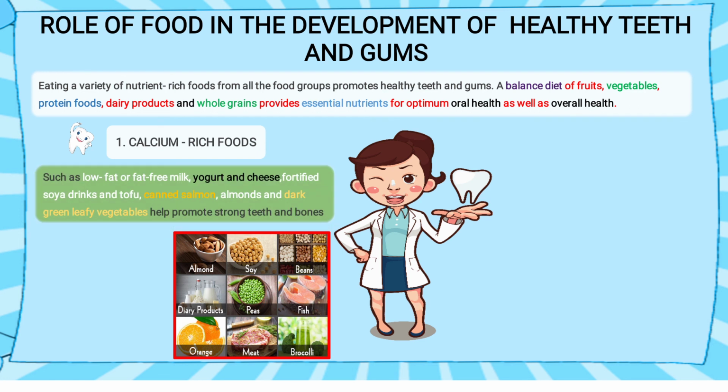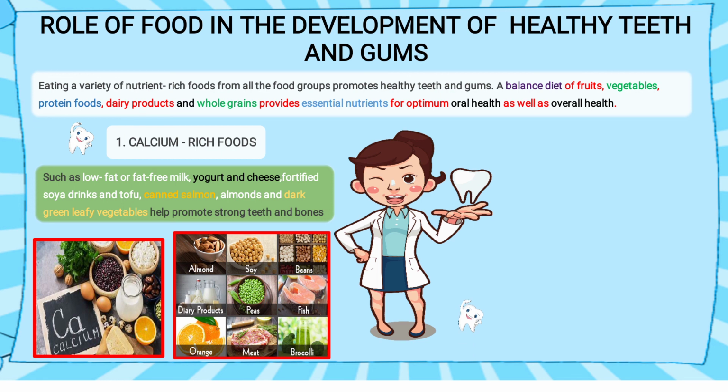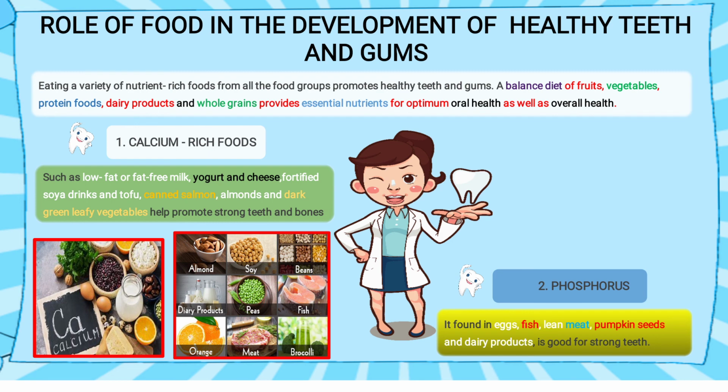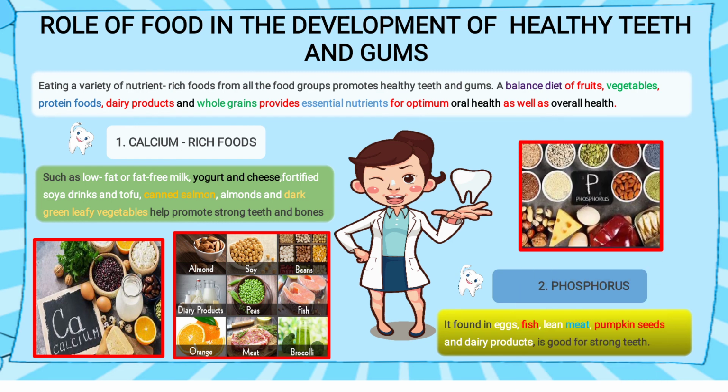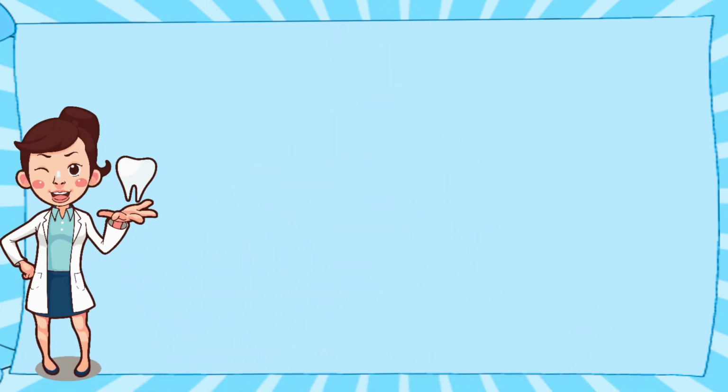Here it is given the yogurt, cheese, soya drink, these all are having calcium. So we should eat calcium rich food, and phosphorus rich food also. It is also helpful in making our teeth strong. Egg, fish, lean meat, pumpkin seeds, dairy products, they all contain both calcium and phosphorus.